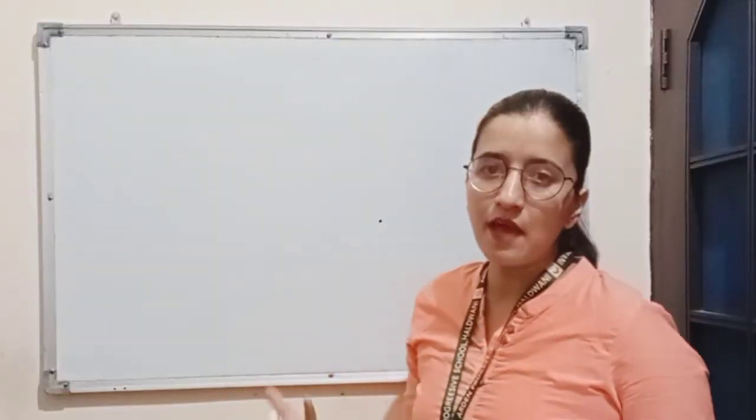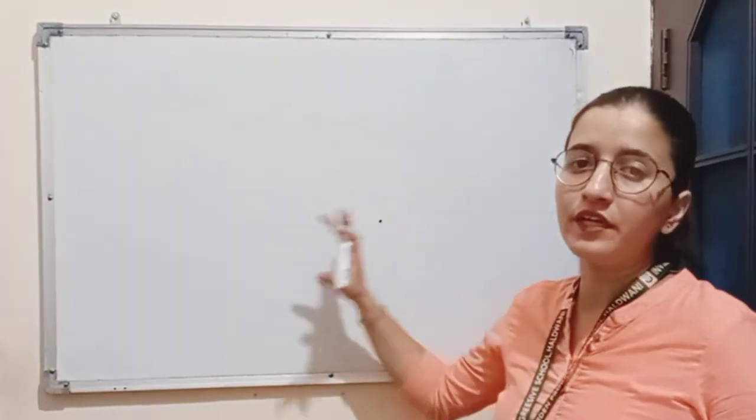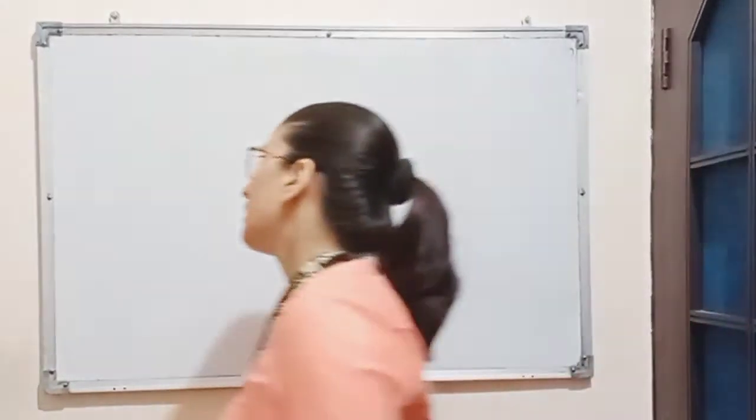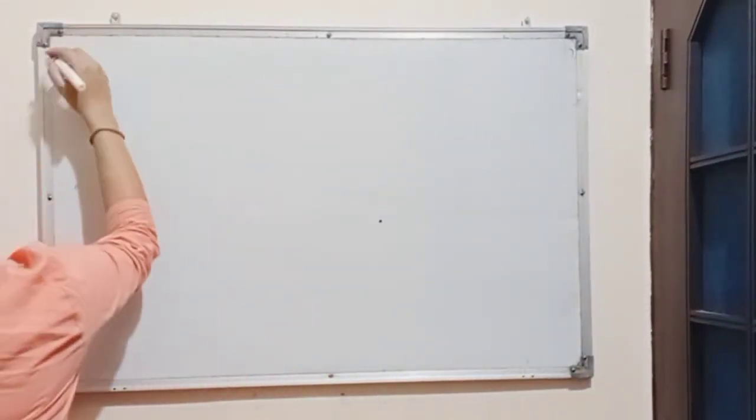So let's take an example of bad debts, how to record the entries based on bad debts. We'll take a numerical question.